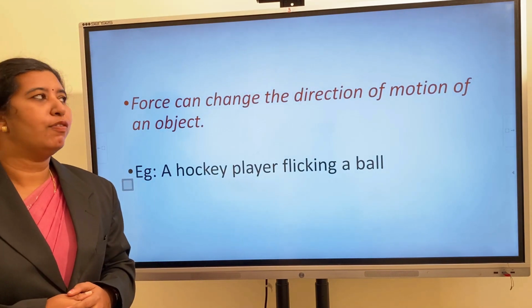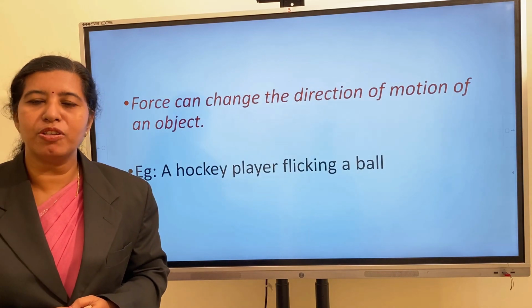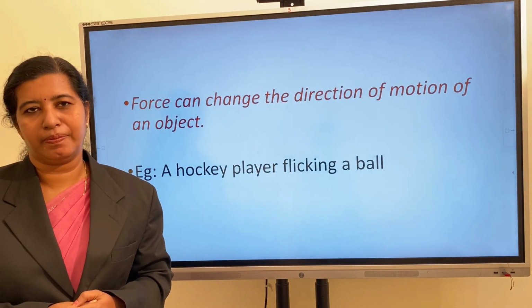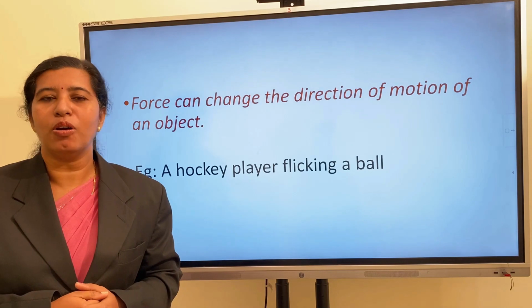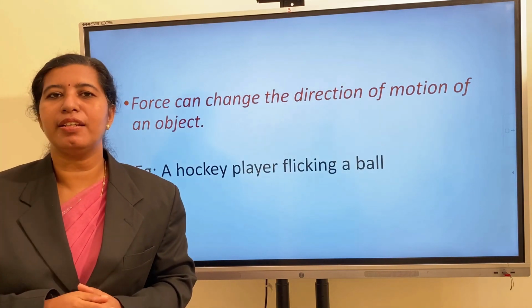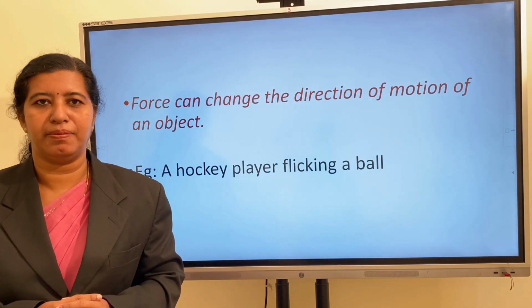The third one, force can change the direction of motion of an object. While flicking a hockey ball with a stick, we can change the direction of motion of an object.